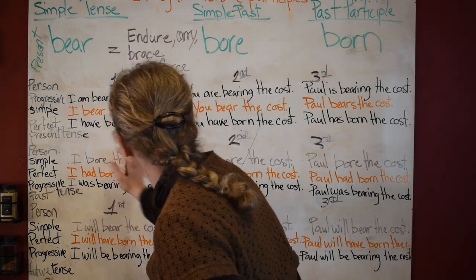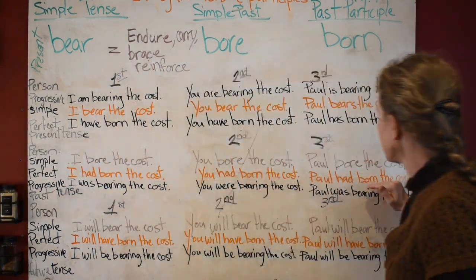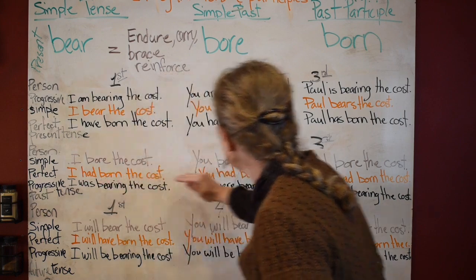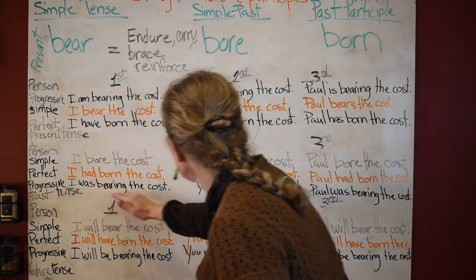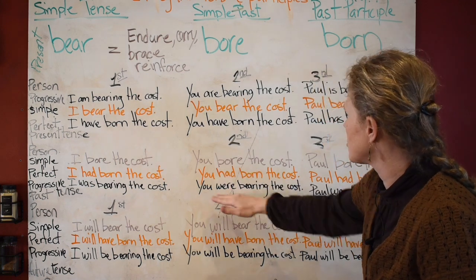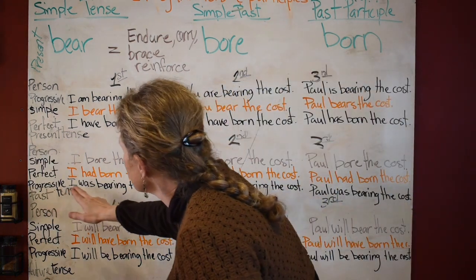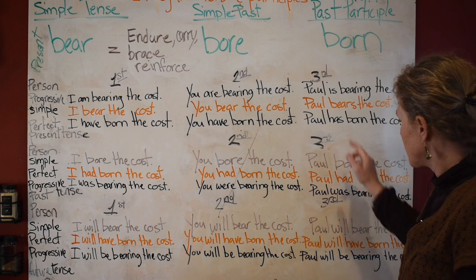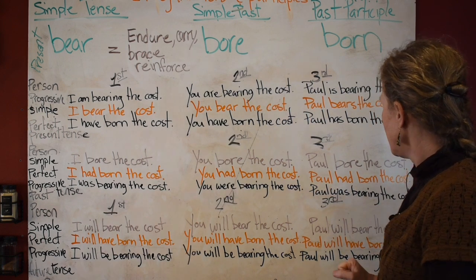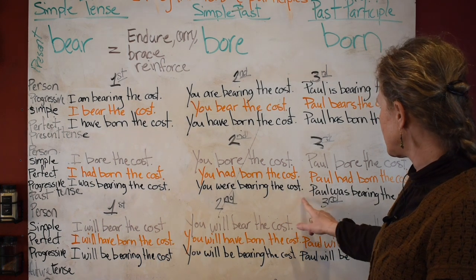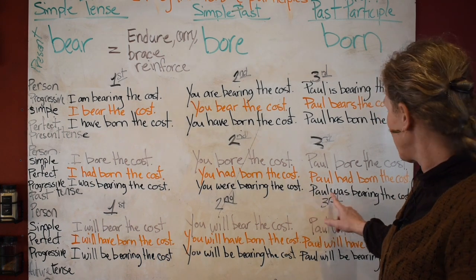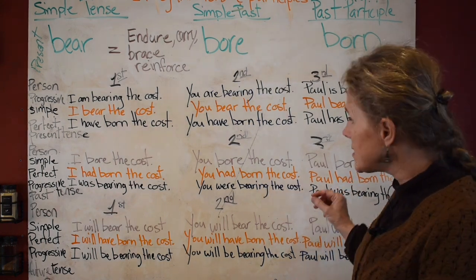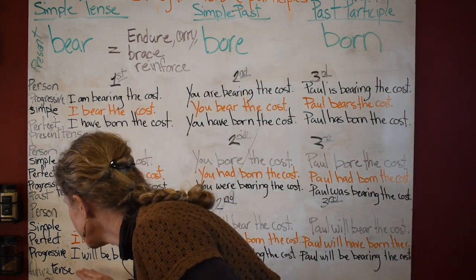So in the past, it's so much easier because look, they all stay the same right here. Simple, the same. The perfect is the same. The progressive was bearing. Now it does change in second person. You were bearing because singular takes the singular verb. Third person. Okay? Now, what if I said Daniel and Paul? What would we use here? Were. Were bearing, because this is plural. Was is singular.